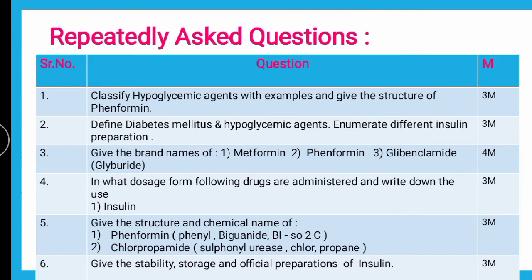Next question is: define diabetes mellitus. For diabetes mellitus also we have a separate video for the introduction of type 1 and type 2 diabetes, wherein we have covered the diabetes details. What is type 1 diabetes, what is type 2 diabetes, what types of drugs are used in the treatment of type 2 diabetes, where insulin is used, all these things we have enumerated in that video about diabetes. Then define hypoglycemic agent.